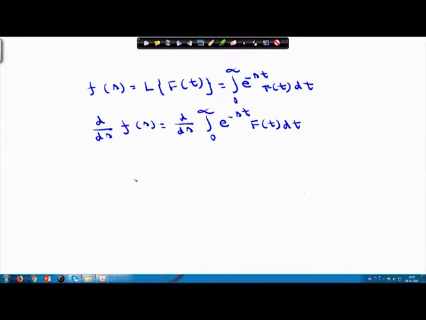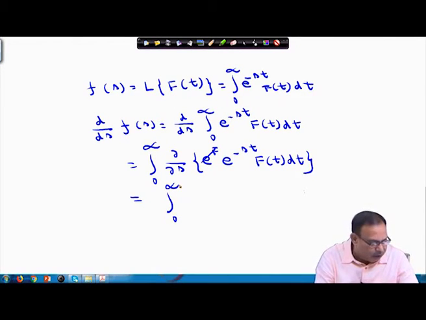This is the derivative of this, and using differentiation under the integral sign, we can write 0 to infinity del/del s of e power minus st into f(t) dt. So, you can evaluate this one, and whenever I integrate from 0 to infinity, using differentiation under the sign of integration, minus t will come here: e power minus st into f(t) dt.